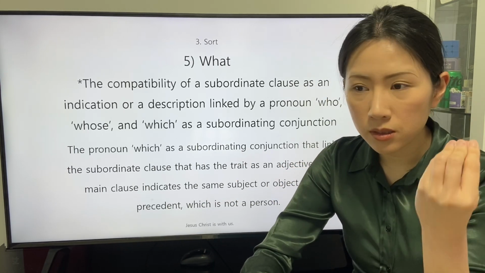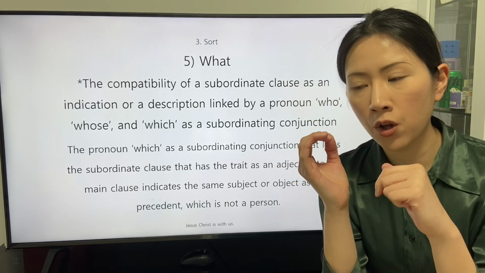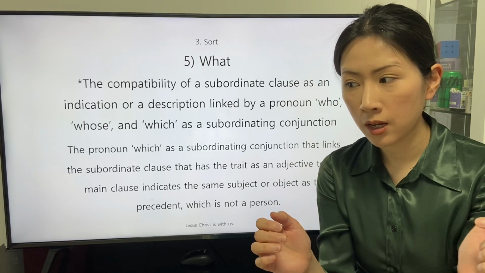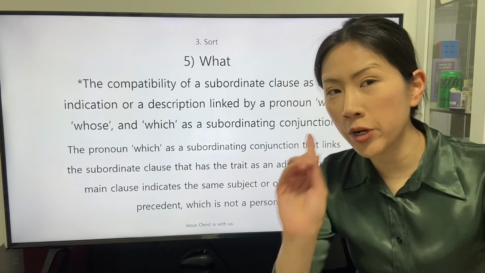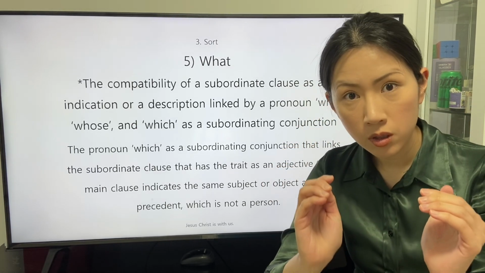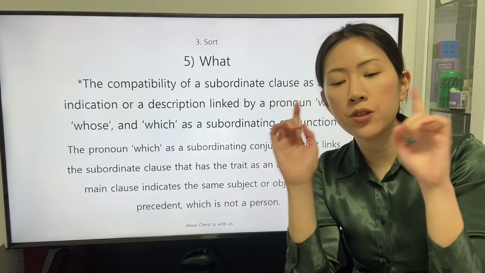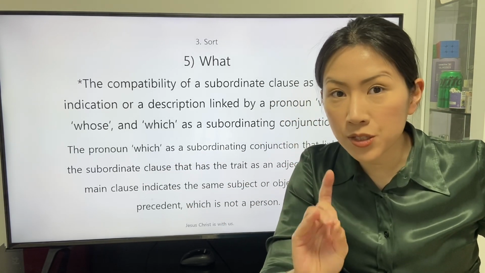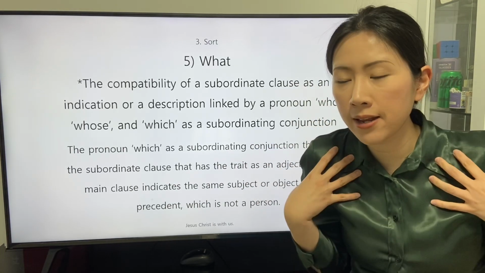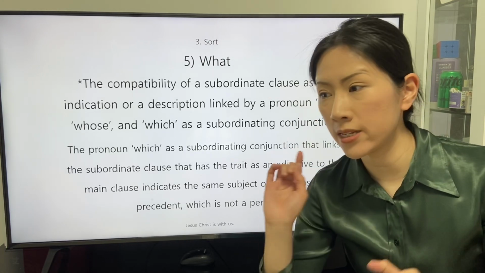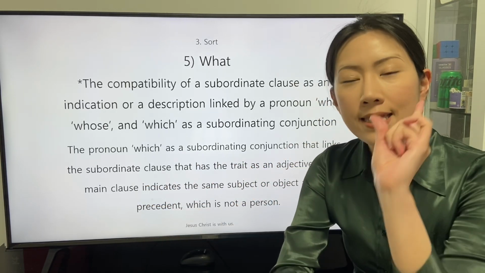From this application, the origin of the pronoun which, the subordinating conjunction who to indicate a person, is applied to link the subordinate clause that has the trait as an adjective for the precedent. Then we can understand that the pronoun which is specialized to indicate a subject or an object that is not a person.